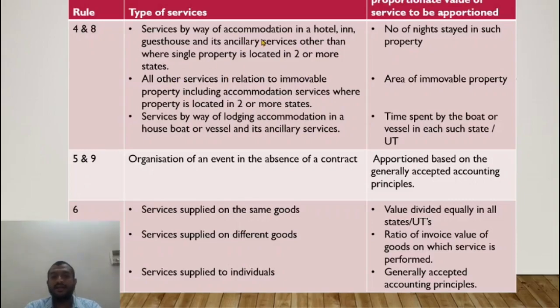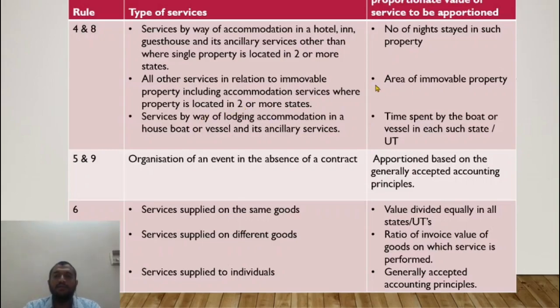Apart from this, in any other case where the service is provided in 2 states and there is no agreement entered into for distribution, this will be the mode of distribution, based on the number of nights of stay for accommodation in a hotel.